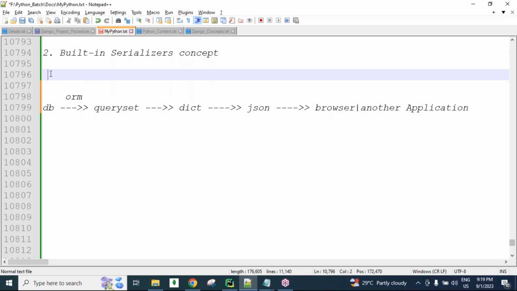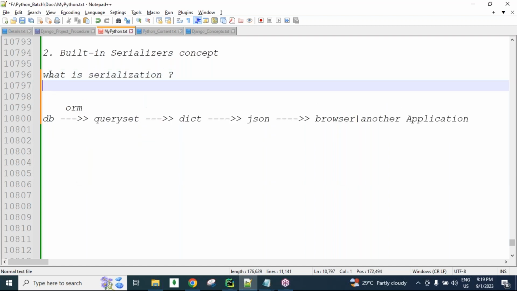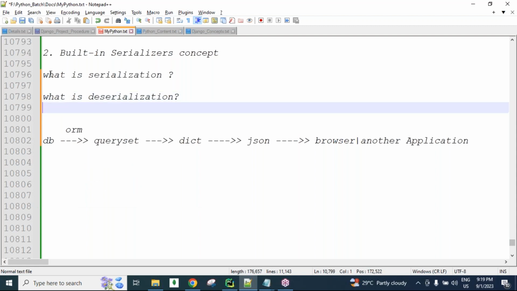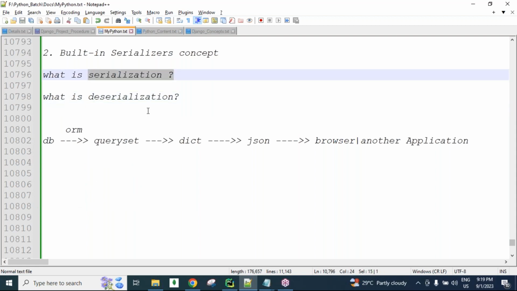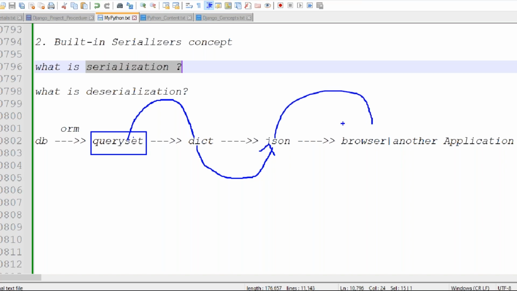So what is serialization, and what is deserialization? These are important questions. Serialization is the process of accessing the query set objects, converting the query set objects into dictionary type objects, converting the dictionary into JSON, and sending this JSON to the browser.